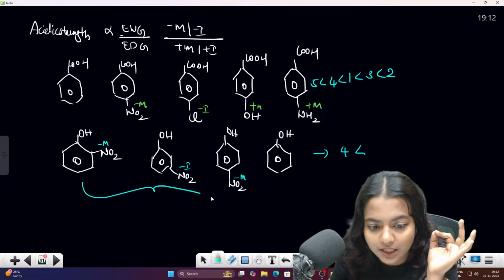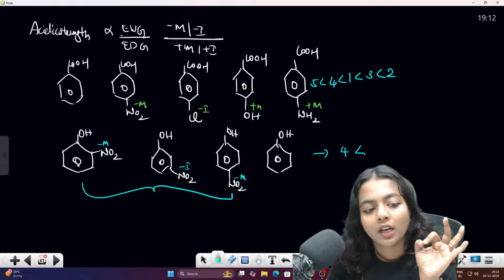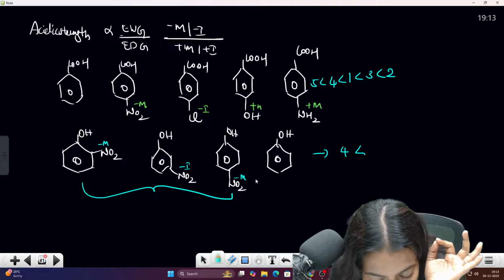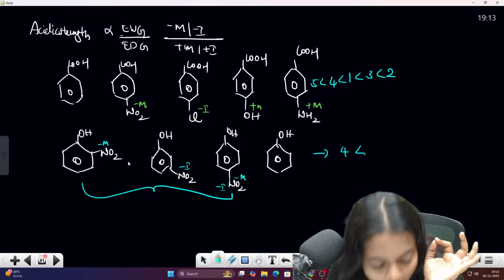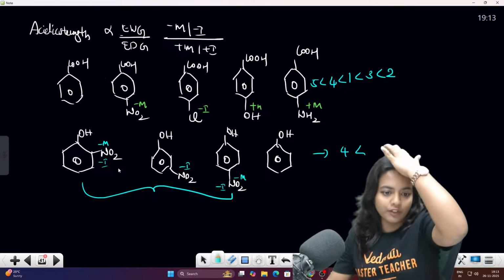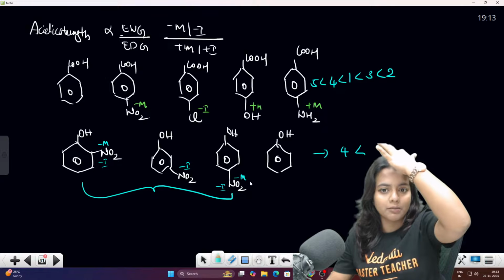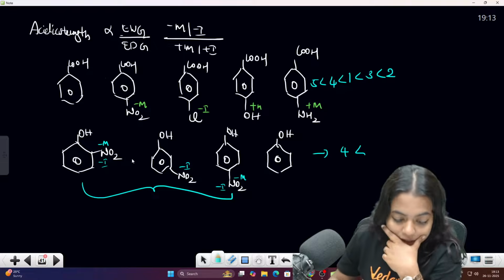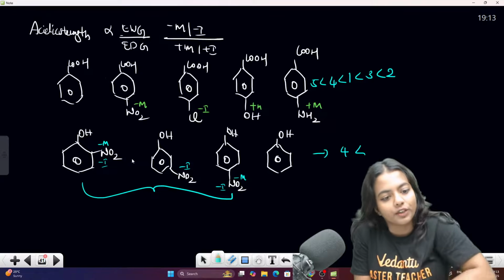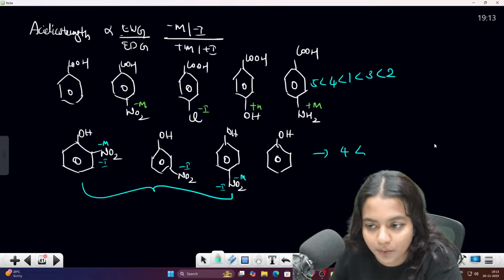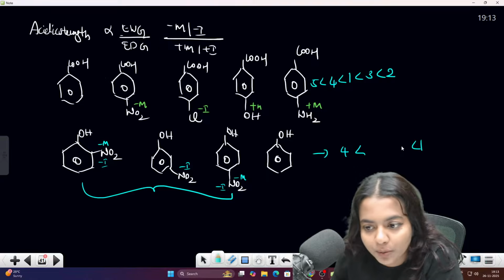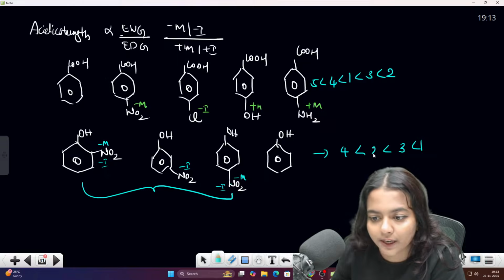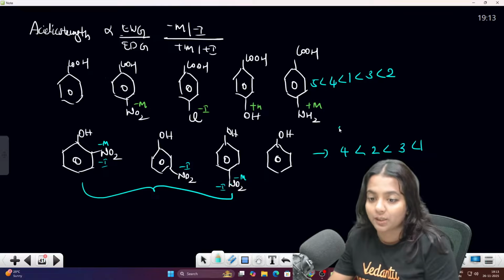Then between these three, what we expect, you know the minus m, minus I, minus m. So this is minus I, this is minus m, and there is minus I also here. Here also minus I. So we know that when the same minus m is there, we have to consider the minus I effect. When we consider the minus I effect, we know which one will be the most stable one. First one will be the most stable, which has less distance, more stable. So we will consider one. Then you will consider second one. No, between these two, third one. Then second one, right? 4, 2, 3, 1 is what we expect.